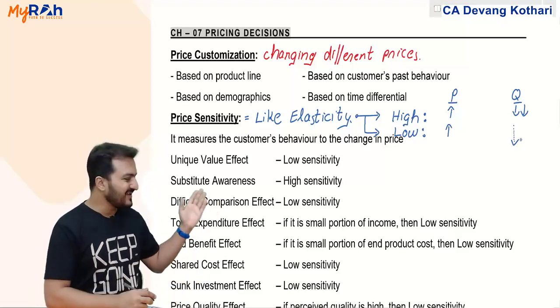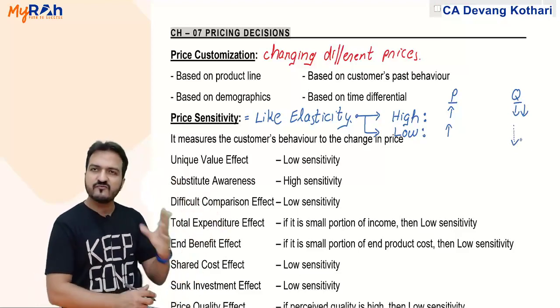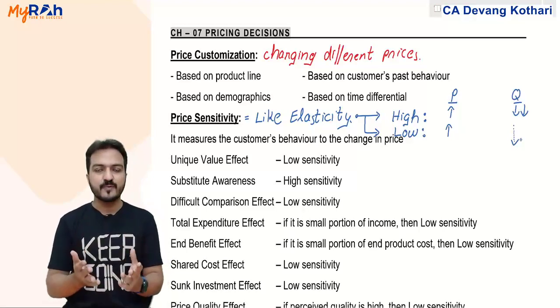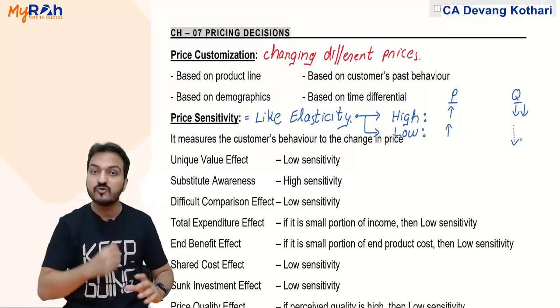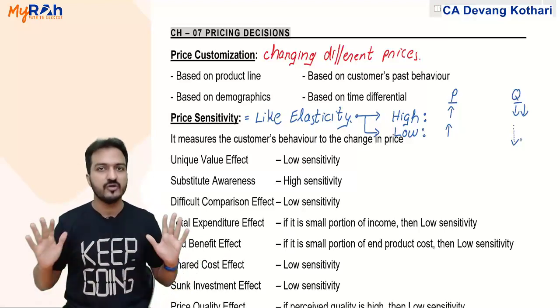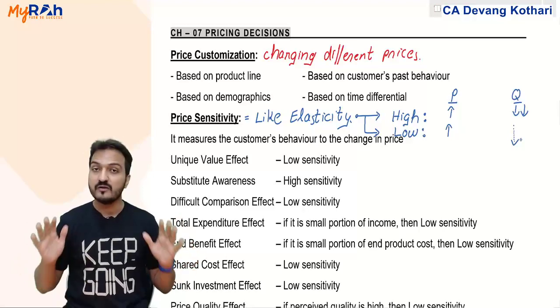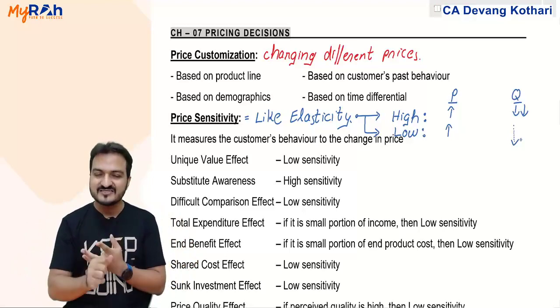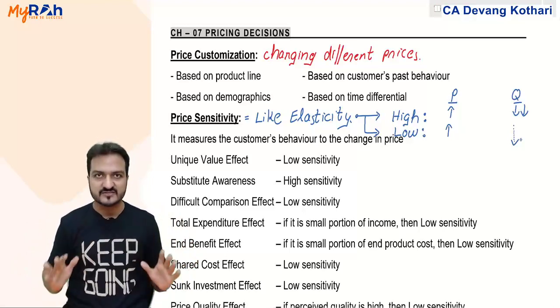Well, that dotted line indicates that quantity comes down, but only a very marginal decrease in quantity will happen. Meaning, even if you increase the price, the quantity does not go down very much. Means my product is less sensitive to the price. Well, do you understand what high sensitivity and low sensitivity mean? Sensitivity here is basically like elasticity.